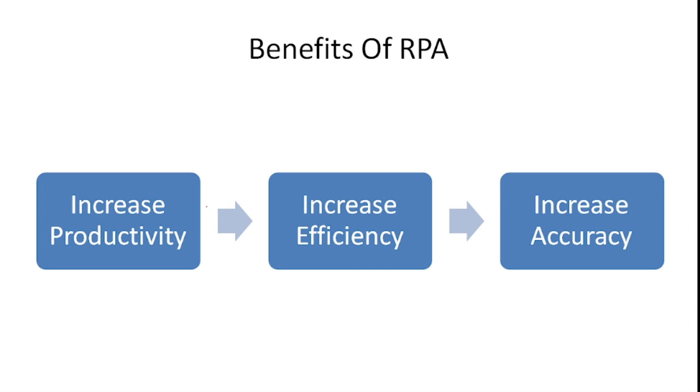And then the last is increased accuracy. If an employee is performing repetitive tasks, there is a chance of making a mistake in that processing, and some steps he might forget. But through robotization there is very little chance of that. Through the robot it's very accurate. Whatever instructions we give to the robot, it will perform the same thing here.